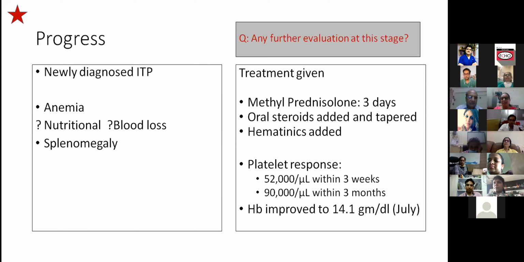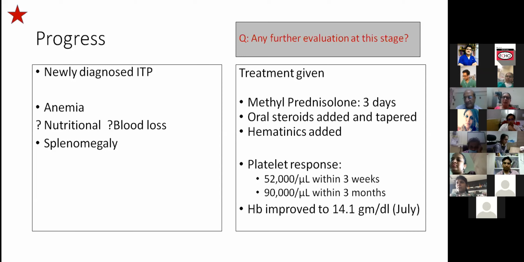Anything else, ma'am, at this point? Practically, would you evaluate her for any other autoimmune phenomenon at this point? In acute ITP, you would wait and watch the course. And as you have seen, for 3 months you watched and the hemoglobin has gone up with hematinics. I would still continue following up the child, because Evans should always be at the back of your mind in this case.